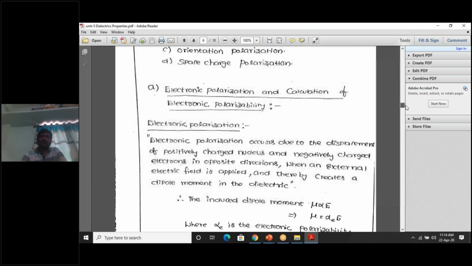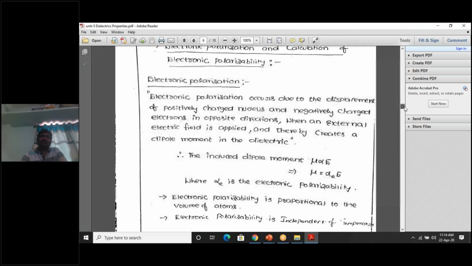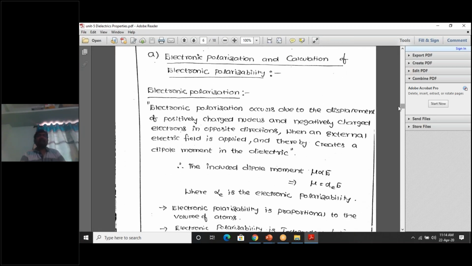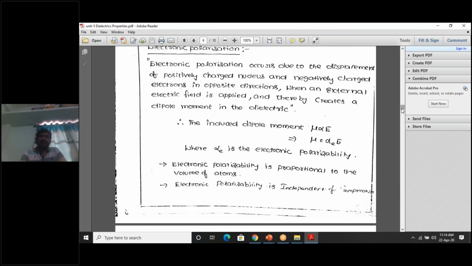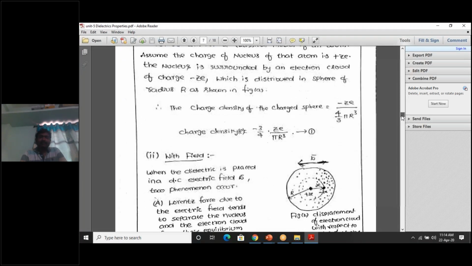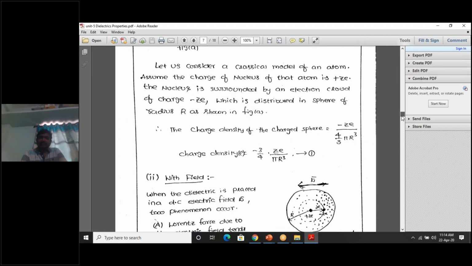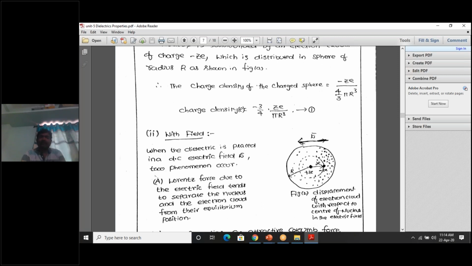First of all, let me explain what is electronic polarization and how to derive an expression for electronic polarizability. Our topic of discussion now is what is electronic polarization and calculation of electronic polarizability. Right. So what is electronic polarization? Already we discussed what is polarization. The same is true for electronic polarization. Okay, let me show.